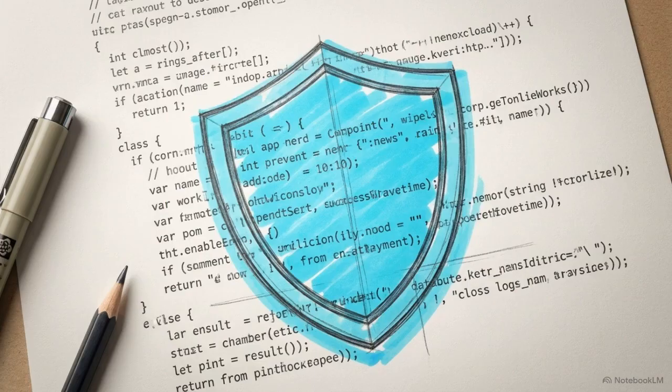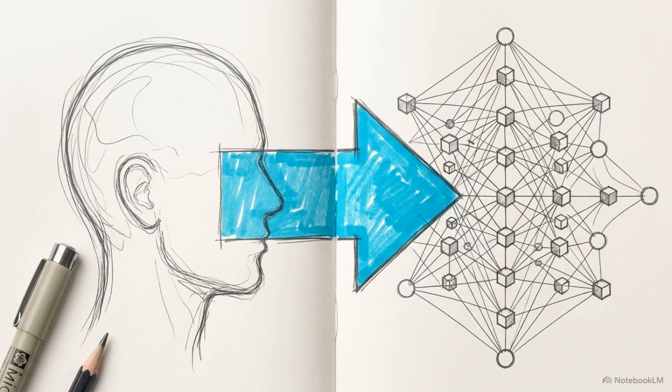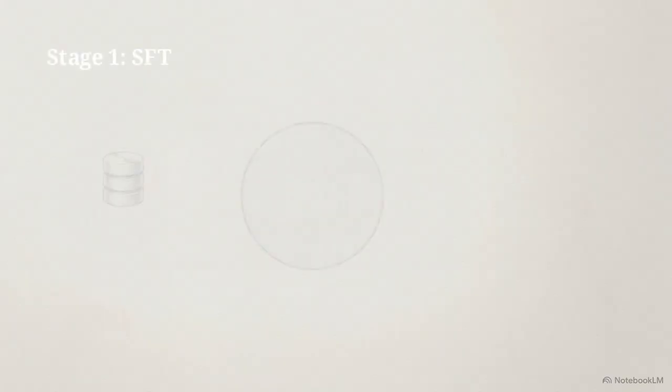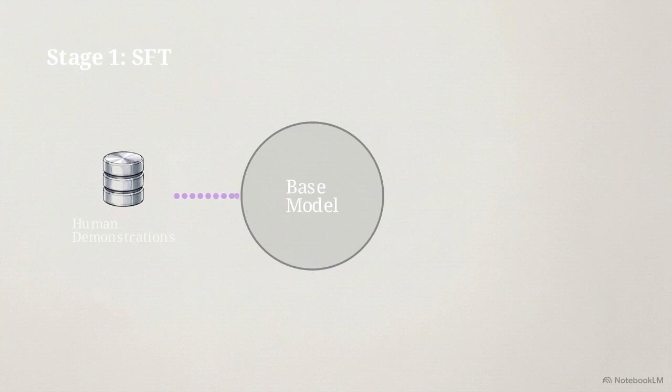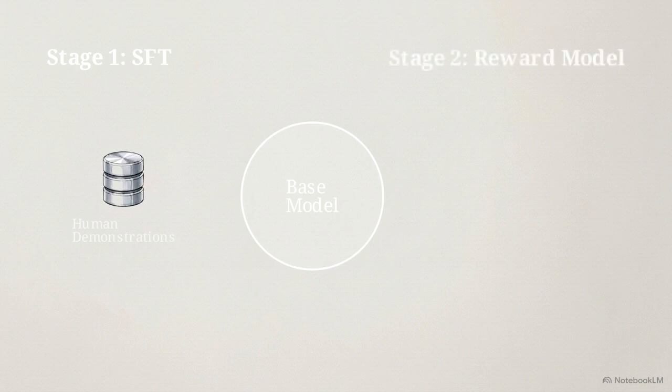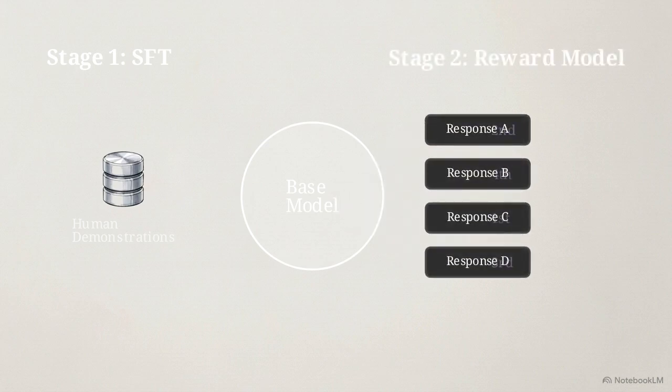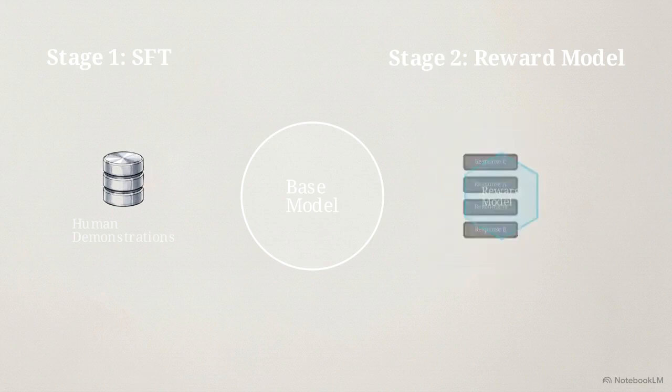We apply this exact logic to language models to align them with safety criteria and stylistic preferences, a pipeline known as reinforcement learning from human feedback, or RLHF. Step 1 is supervised fine-tuning. We update the base model on a strict dataset of high-quality human demonstrations to establish a baseline of expected behavior. Next, the model generates multiple responses to a prompt, and human reviewers rank those outputs from best to worst.